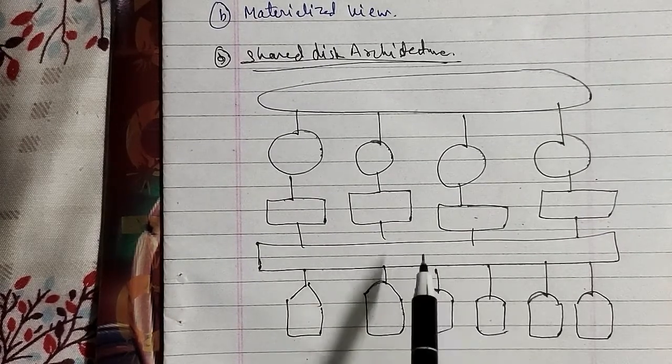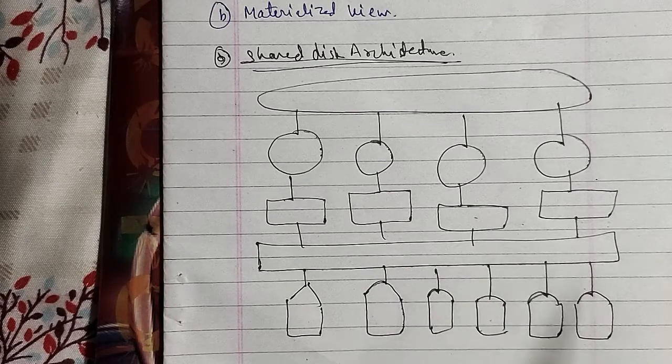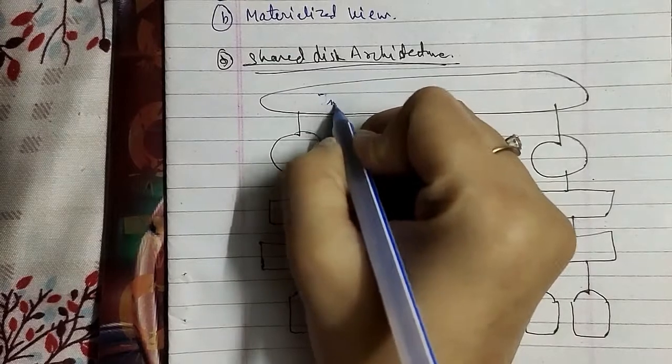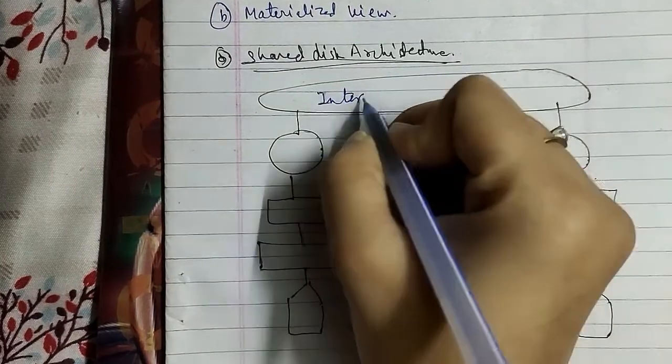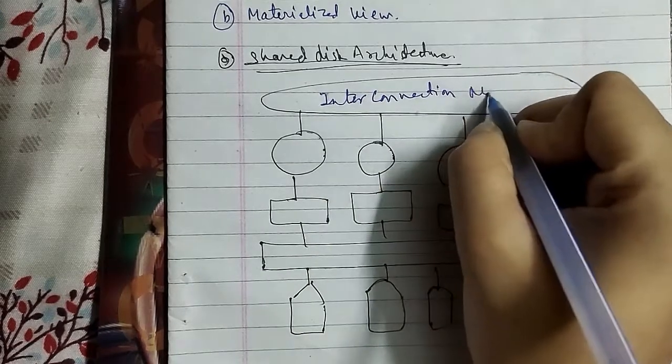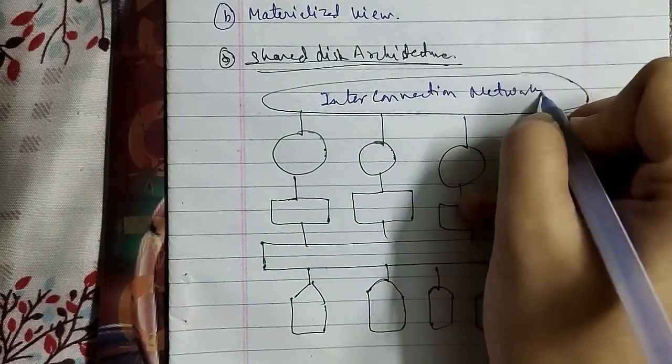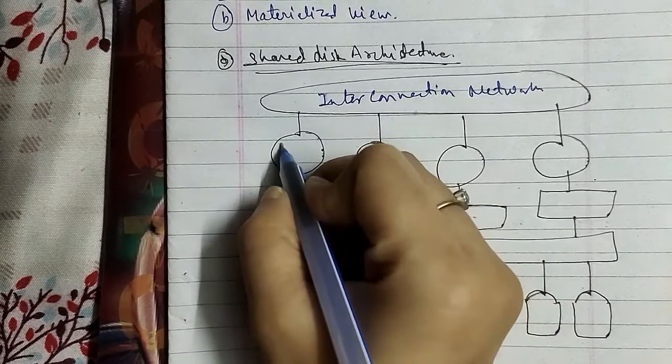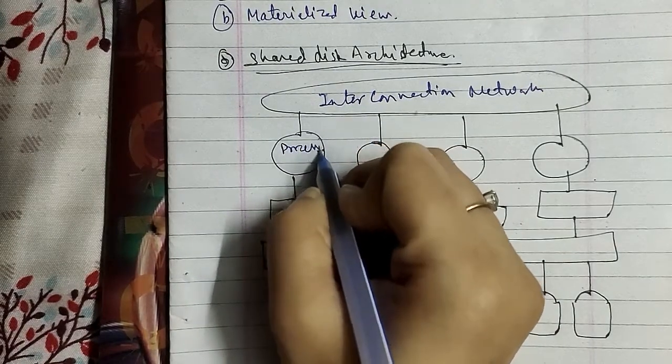So this is a distributed memory shared disk architecture, where the first, that is the interconnection network, is connected to the processor unit.